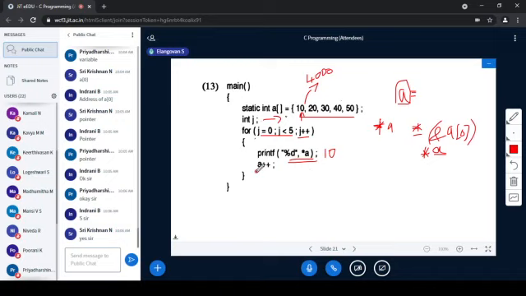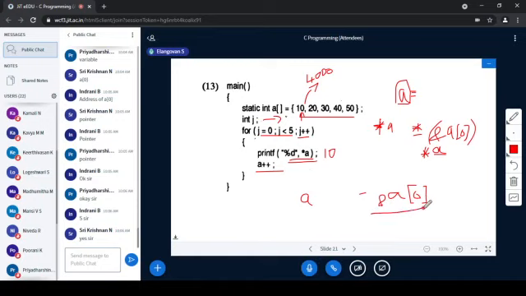Now when it is coming to a++, what is a++? What is a? a is nothing but address of a of 0, am I right? Address of a of 0 is going to be a value. It is not a variable, correct? A constant.